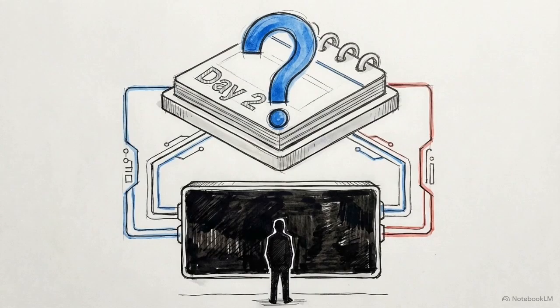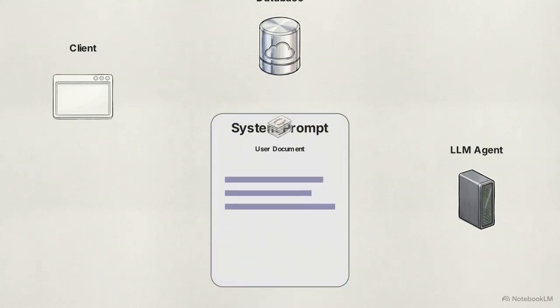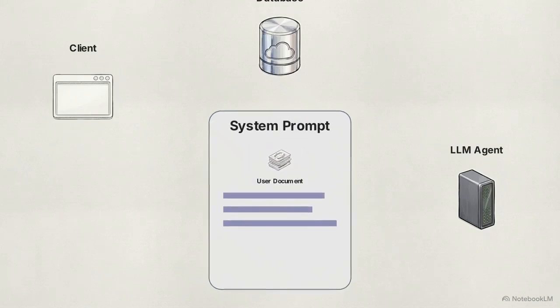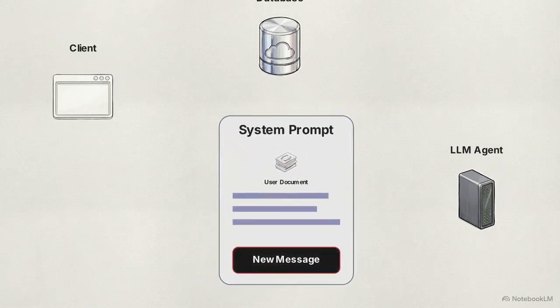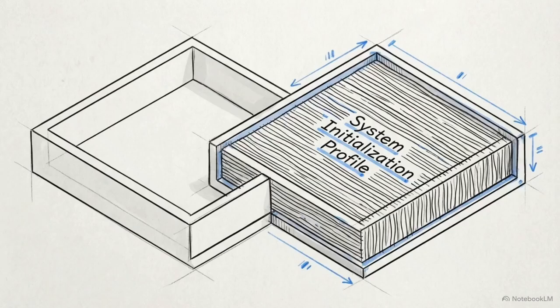The mechanical question becomes, how does the system physically apply these saved preferences when the user returns the following day? The millisecond a user reloads the application, the client triggers an invisible data fetch. The database authenticates and returns the user's document. Through context injection, these preferences are inserted atop the system prompt, hitting the LLM alongside the new message. The AI does not inherently remember anything. It is being fed a highly customized briefing document every single time it boots up.